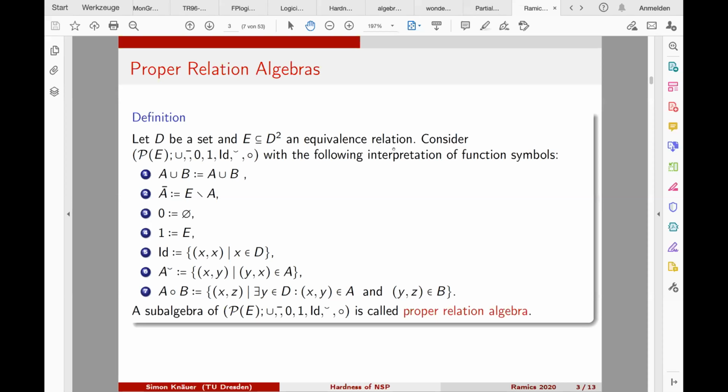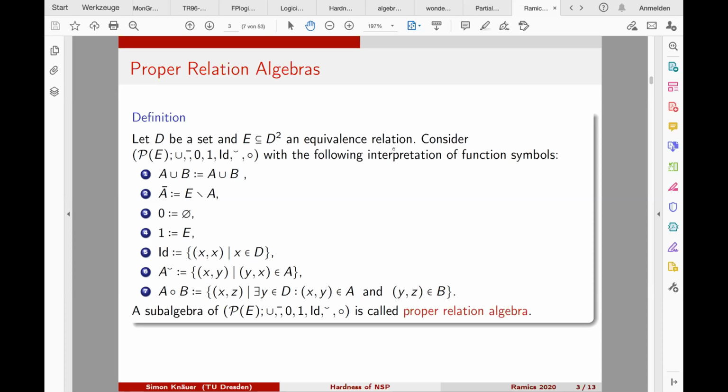We have a set D and an equivalence relation on this set. Now we consider the power set of this equivalence relation, and the elements of this power set are the domain of a concrete algebra, where we have some operations like the union, complement, some constants 0, 1, identity, the converse relation, and a multiplication, which is the usual relational product of binary relations. In this concrete power set of the equivalence relation, everything is interpreted as you would expect. Union is the set union, and so on.